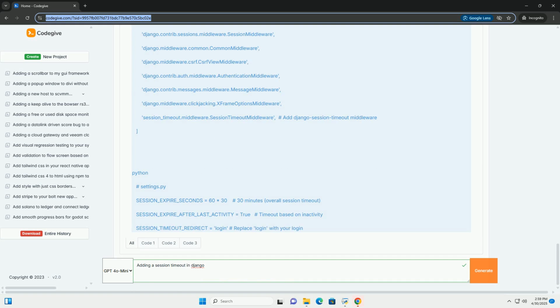Implementation: modify your settings.py file. Explanation: SESSION_COOKIE_AGE = 60*30 sets the session timeout to 30 minutes. After 30 minutes of inactivity, or from the time of session creation if SESSION_SAVE_EVERY_REQUEST = False, the user will be logged out.